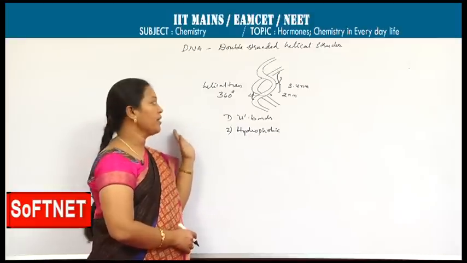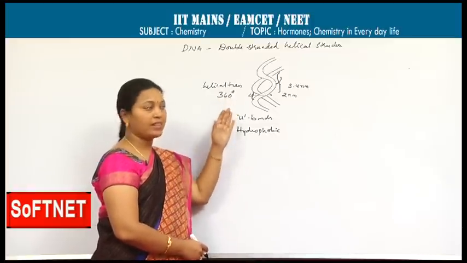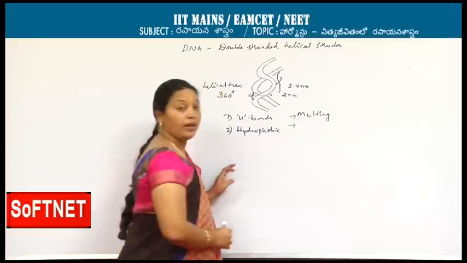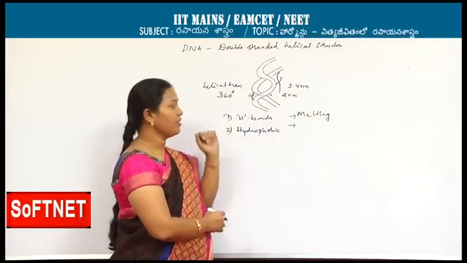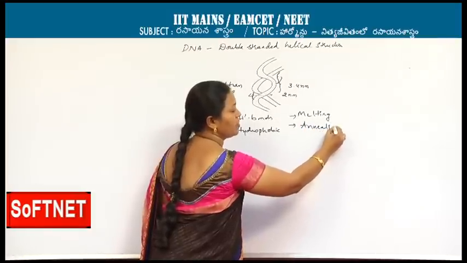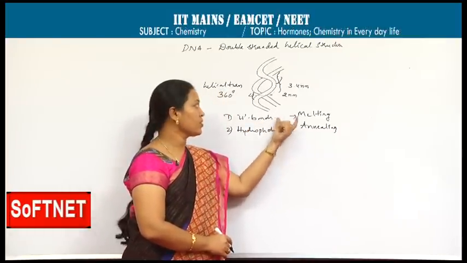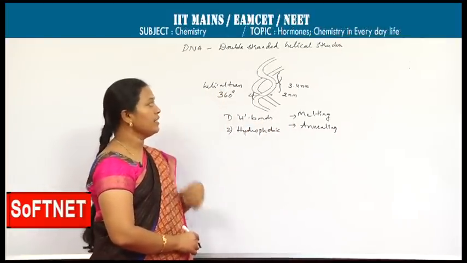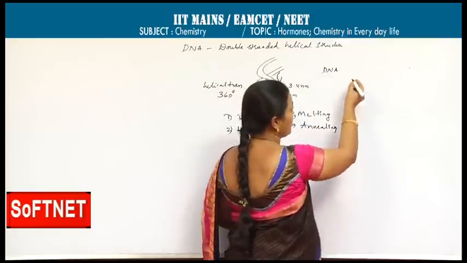At melting point, these two strands get separated. The separation of these two strands is called melting. After cooling, these two strands exist like what I drew here. That process is called annealing. Don't get confused. Melting is the separation, annealing is the reformation into the structure. Now this DNA, as it is double stranded, is involved in certain processes.